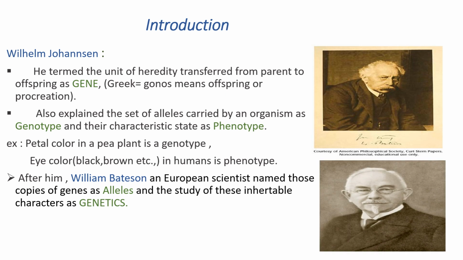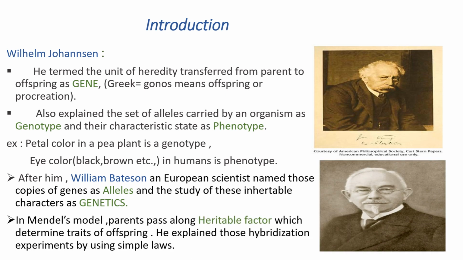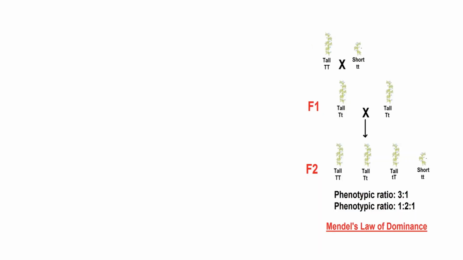As we know already, Mendel worked on so many plants to explain the inheritance of characters from parents to offspring. He named those factors or characters as heritable factors or traits. To explain these, he used some laws. We already discussed the law of independent assortment in the first video, so here we are going to discuss the remaining laws.